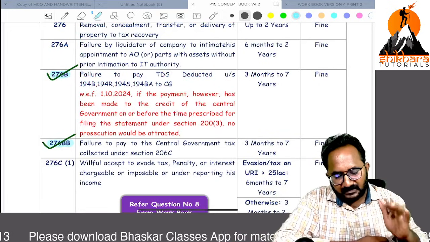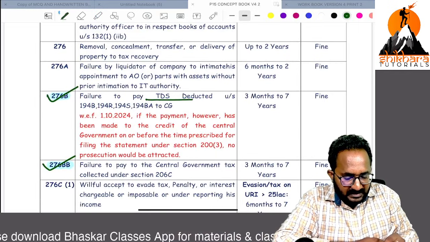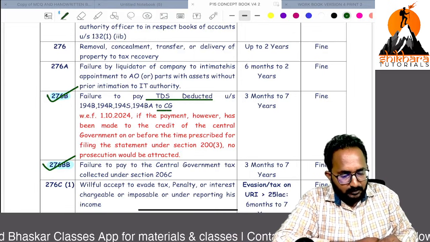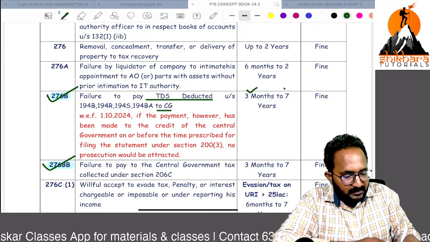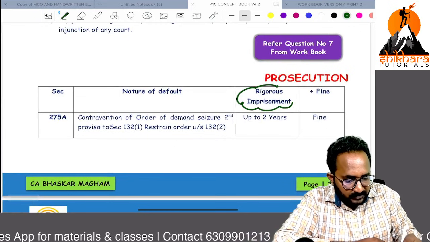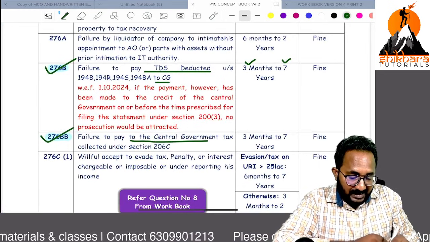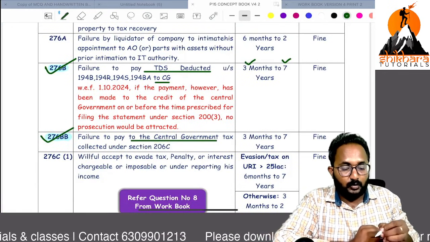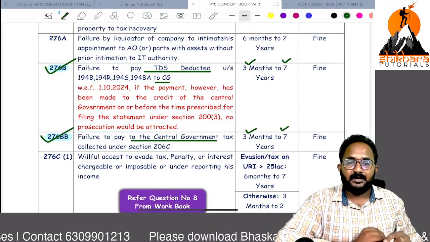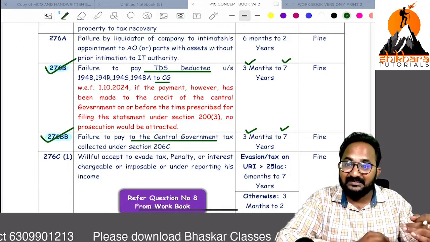First prosecution section, 276B: if you fail to pay the deducted TDS to the government, minimum 3 months, maximum 7 years of rigorous imprisonment, along with the fine. Sir, already I collected the TCS, but I failed to pay it to the government: 3 months to 7 years along with the fine. These two are important, 276B and 276BB.